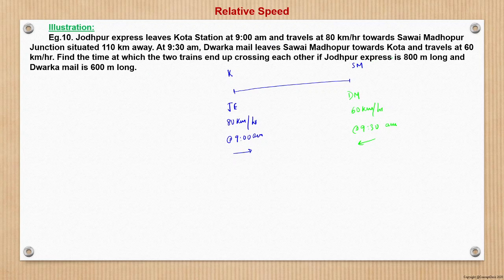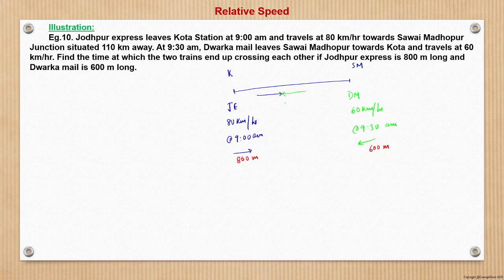Right. So we have to find the time at which two trains end up crossing each other if Jodhpur Express is 800 meters long and Dwarka Mail is 600 meters long. So this is given. Now see, when will the trains cross? First meeting will be when this train arrives here, and Dwarka Mail arrives here, so this becomes a meeting, right?